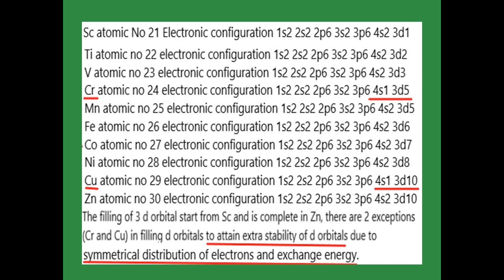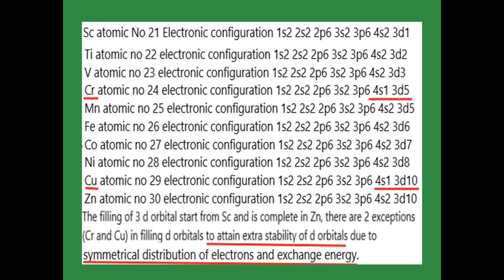And in zinc, atomic number 30, the electronic configuration is 1s2, 2s2, 2p6, 3s2, 3p6, 4s2, 3d10. So the last electrons, 10 electrons, are in the 3d orbital, so they are called d block elements.